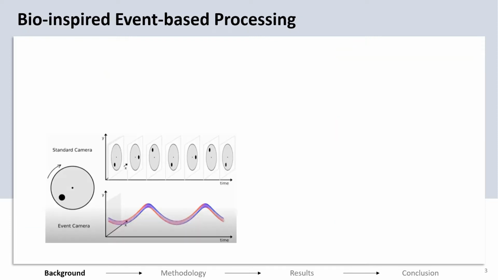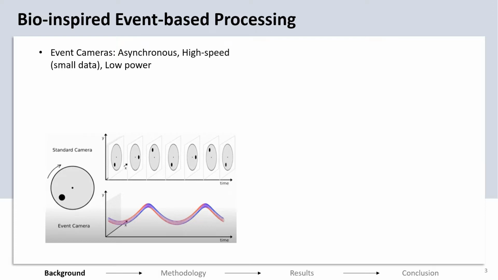A more recent sensor, called dynamic vision sensor or event camera, shows a way to circumvent this low speed issue. Event camera provides asynchronous events instead of discrete frames. An event is generated when the intensity of a pixel changes. For example, assume this to be a rotating disk with a dot on it. A frame-based camera would capture something like this where you have discrete frames, but an event camera would capture a continuous stream of events. They also have additional advantages of low power.